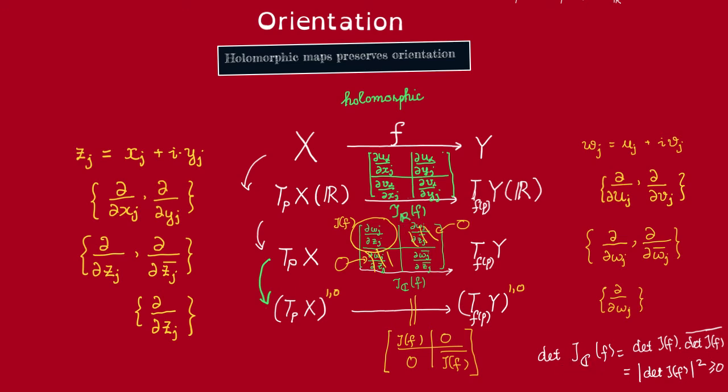How about the real Jacobian? Well, these bases are also bases of the complex tangent space, so this Jacobian written in these bases will have, by the same argument as before, this matrix. And so that means that the determinant of this Jacobian is equal to the determinant of the real Jacobian. So the determinant of the real Jacobian is non-negative. And thus holomorphic maps are orientation preserving.